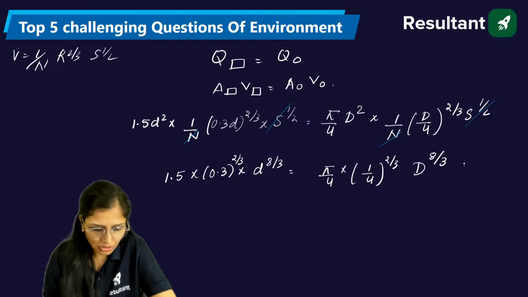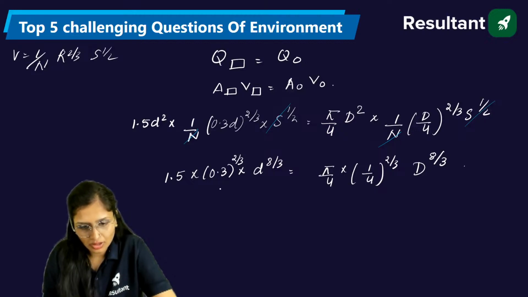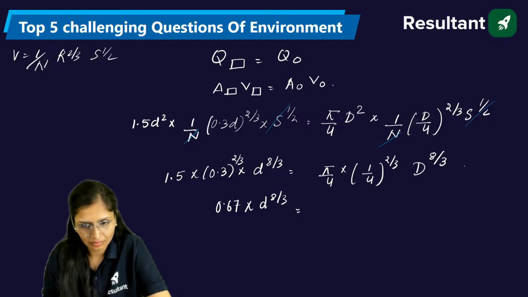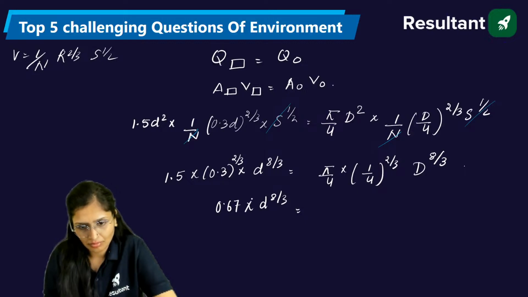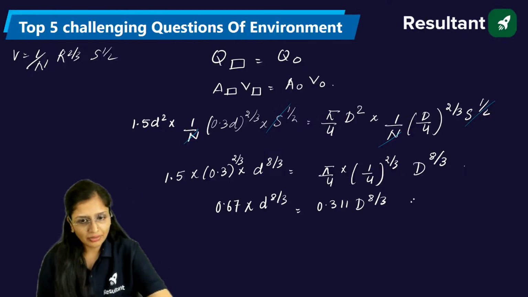Come on, now let's solve. This is 0.67 D to the power 8 by 3. Now you can solve it and calculate.